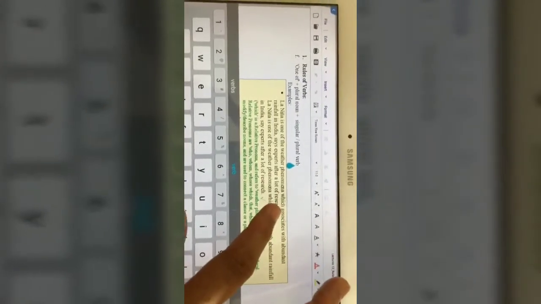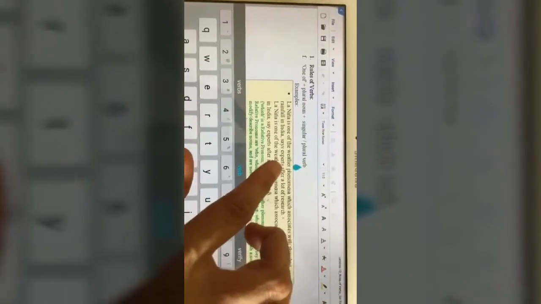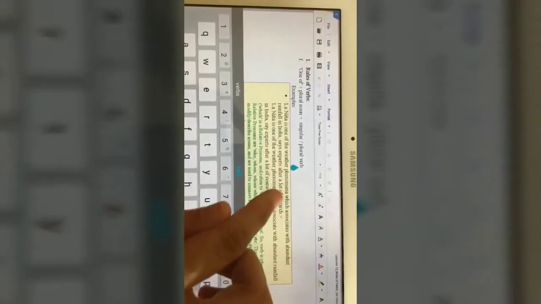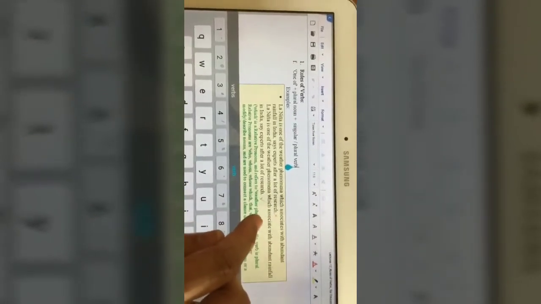Now associates is a singular verb, correct? Which is a relative pronoun. What does it replace? It refers to weather phenomena, which is plural. Therefore, the verb after the relative pronoun which should also be in the plural, correct? Because which is referring to weather phenomena, which is plural. Therefore, the verb must also be in the plural and should be associate, not associates, correct? So that's the first correction we make. La Nina is one of the weather phenomena which associate with abundant rainfall in India.